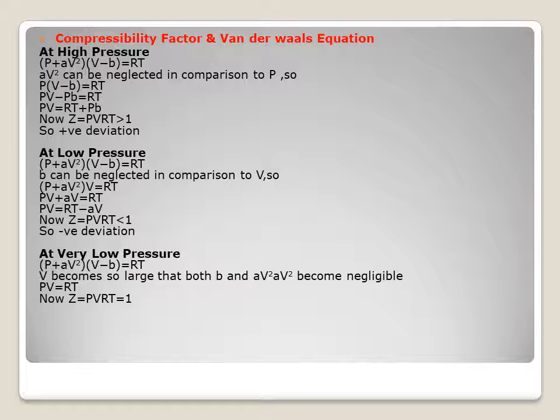So Z, which is PV/RT, is less than 1. In this case, it is negative deviation. Now at very low pressure, (P + a/V²)(V − b) = RT. V becomes so large that both b and a/V² become negligible and PV is equal to RT. So Z is equal to 1.